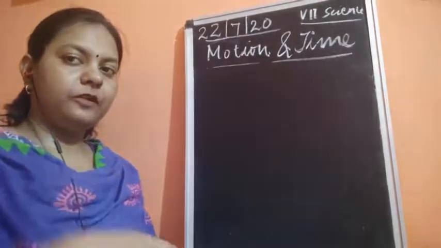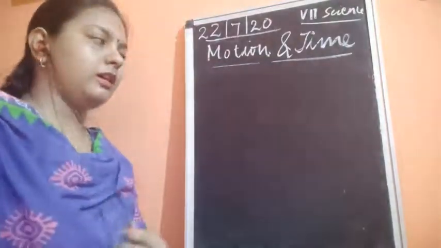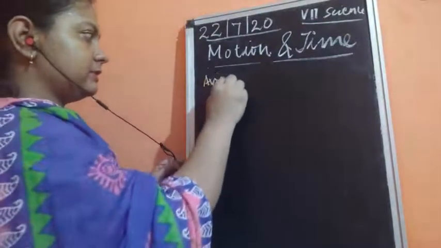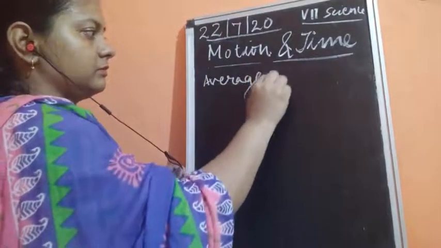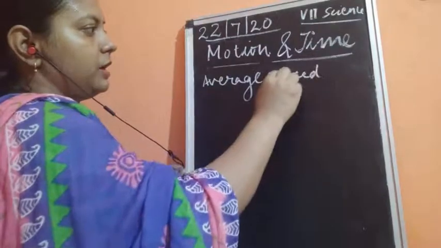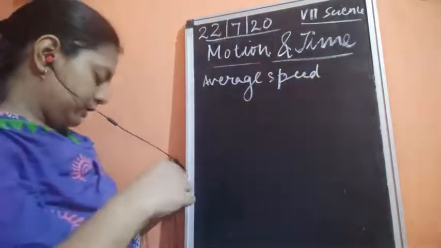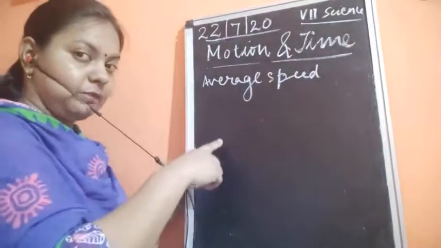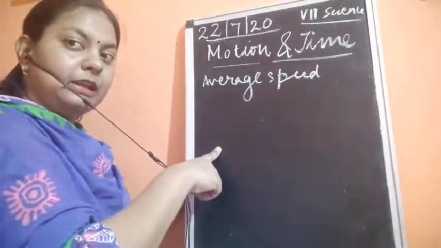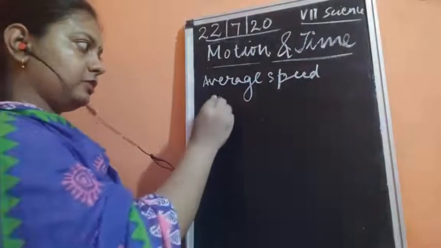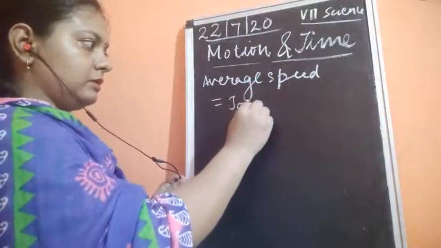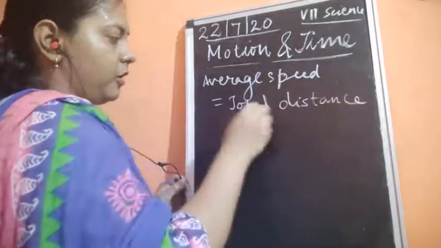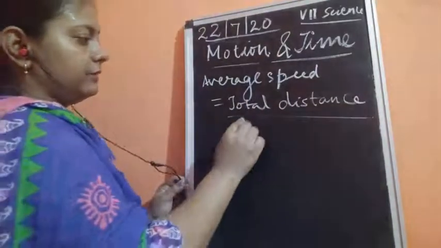So the concept of average speed is that, how are you going to calculate this average speed? The formula remains the same, that the formula for speed was distance upon time taken. But here what is the formula? The formula will be total distance upon total time.